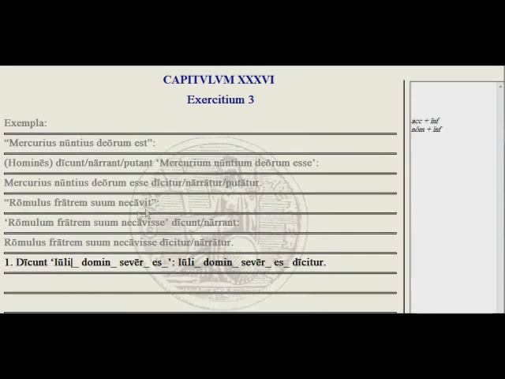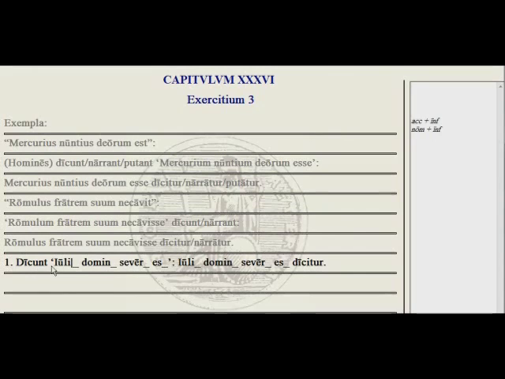Another example, Romulus killed his brother. They say that Romulus killed his brother, and that's the true indirect statement. And then the other version here, Romulus is said to have killed his brother, or it is said that, and Romulus stays nominative, he killed his brother. So here's some practice.